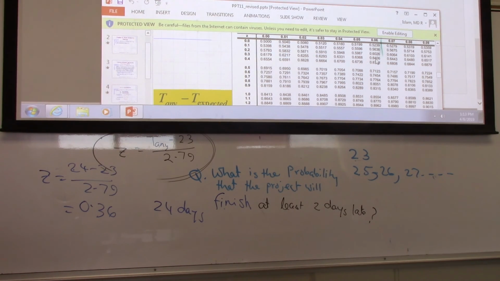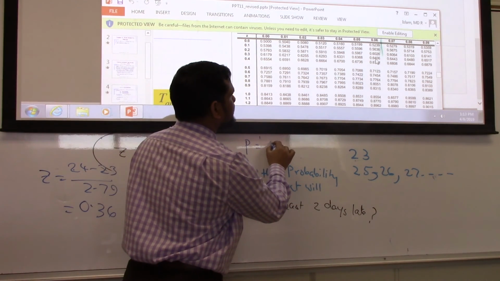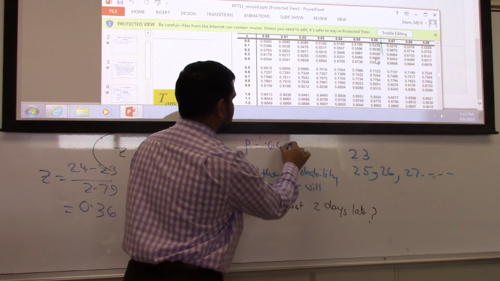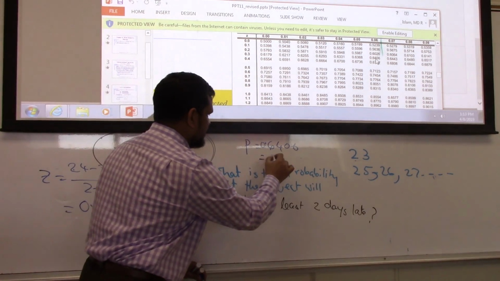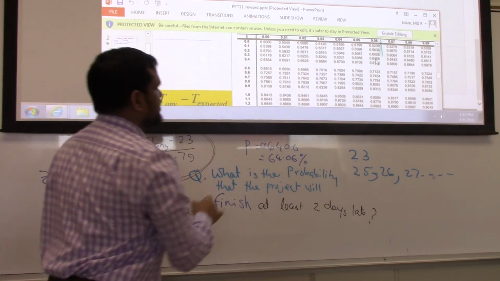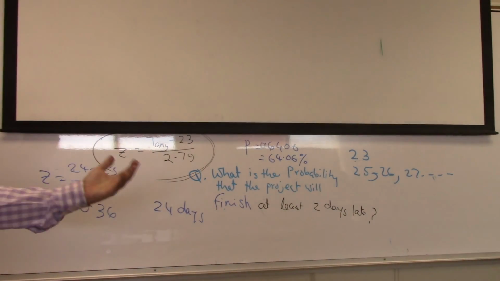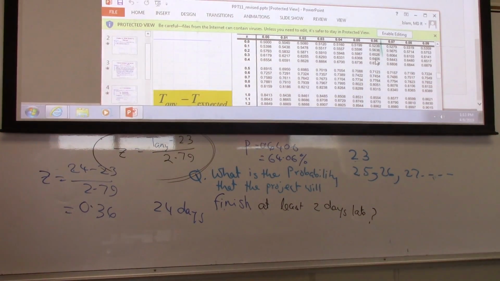Agree? So our P value is 0.6406. Now this is the probability, or simply 64.06%, that it will finish by the end of 24 days. The balance is the remaining. So the probability of